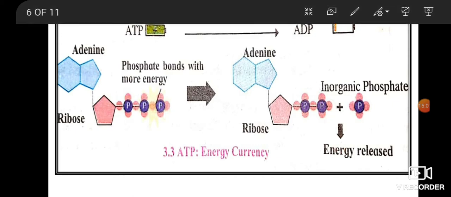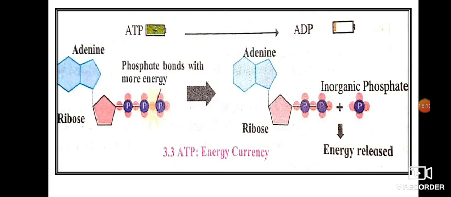Now you have learned that there is always energy in the bonds. Whenever bonds are broken, energy is given out. So there is energy stored in the bonds by which the phosphate groups are attached to each other. As per the need of the cell, energy is produced from ATP by breaking the phosphate bond. Here you see one bond is broken and energy is released. Every time a bond is broken, energy is released, so as per the energy need, the bonds are broken and energy is given out.